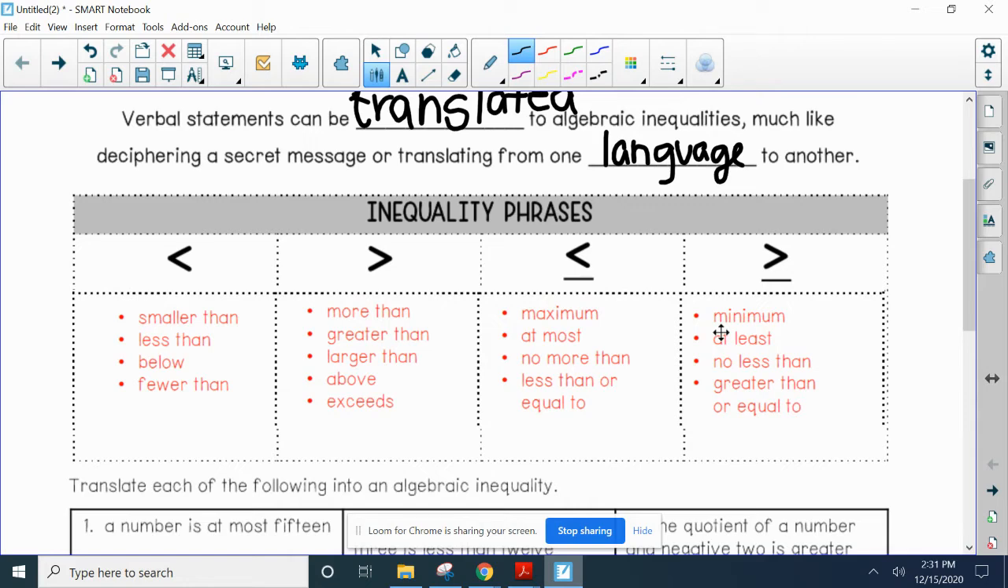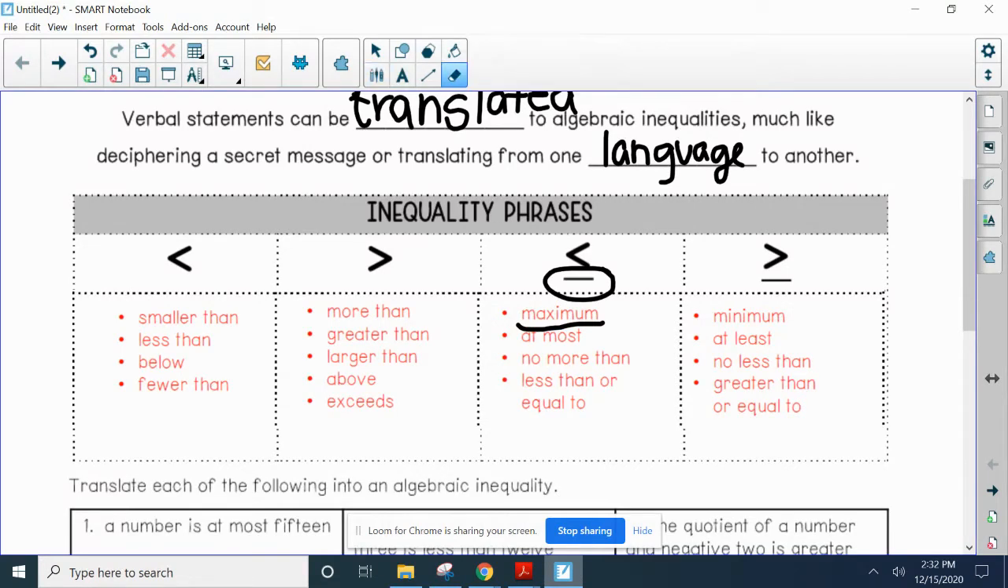Some things that you might see for greater than or more than are, obviously, greater than, larger than, above, exceeds. If we're talking about not only less than, but less than or equal to, you'll say maximum, because when you think about a maximum, you're like, this is the highest it can be, but it can be this.